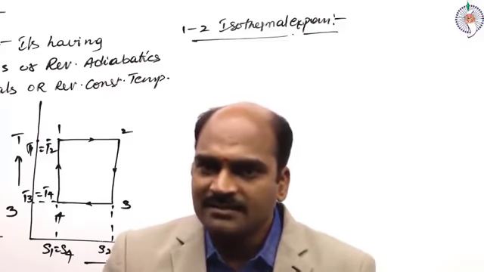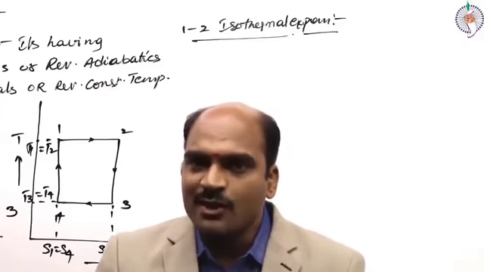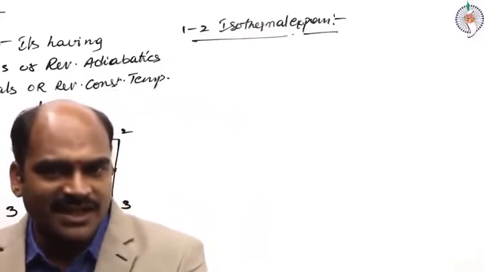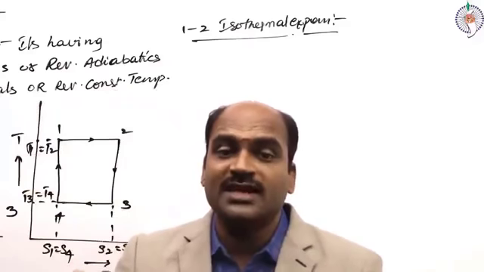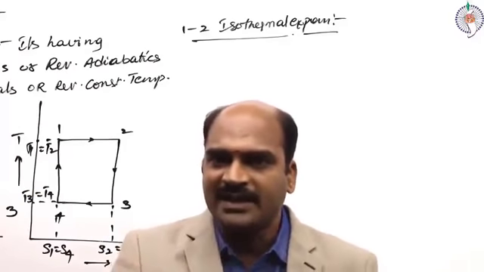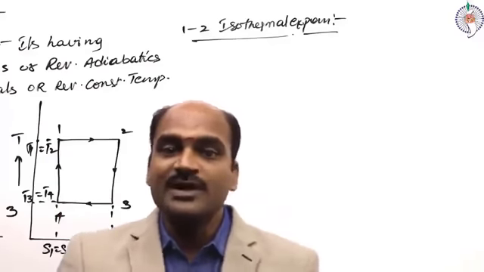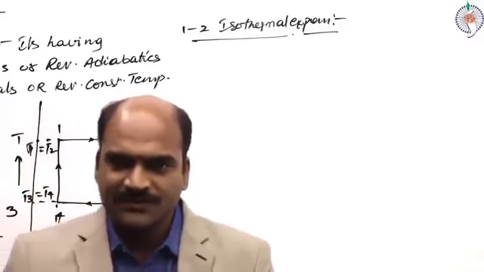As the source is at high temperature, it gives its heat to the air inside the engine cylinder. Thus, the air expands isothermally, at constant temperature. Volume rises, but temperature is maintained constant.